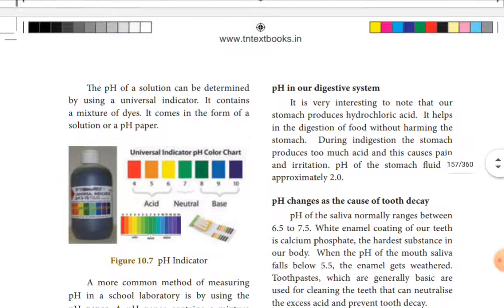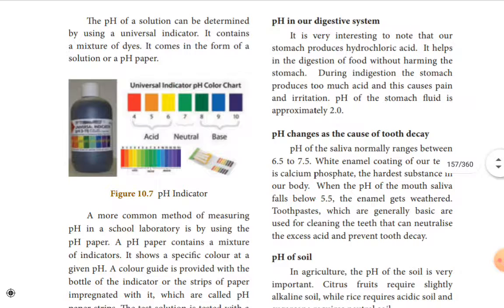Then pH changes as a cause of tooth decay. The tooth enamel in our body is made up of calcium phosphate in crystalline form, which is the hardest substance in our body. It does not dissolve in water.